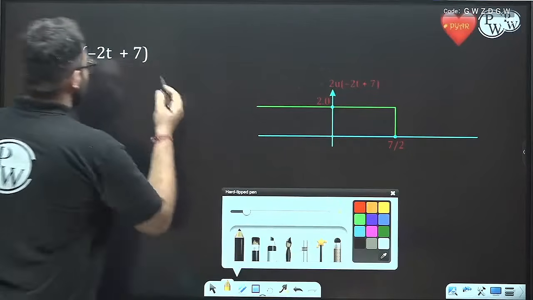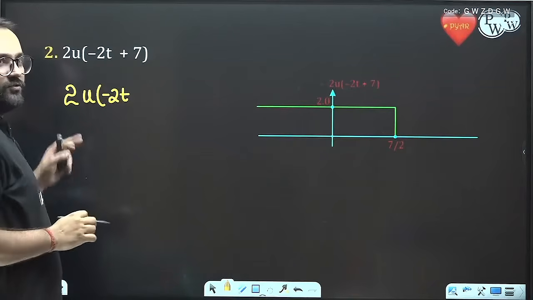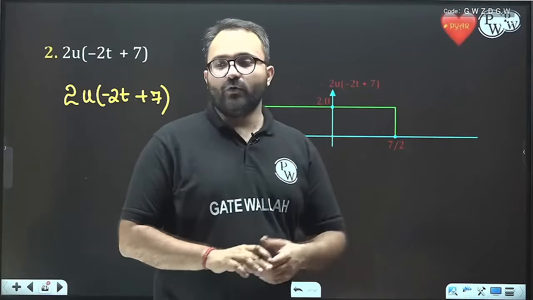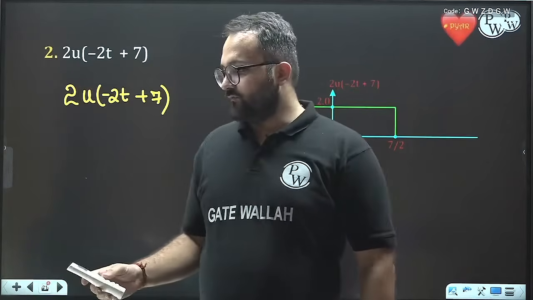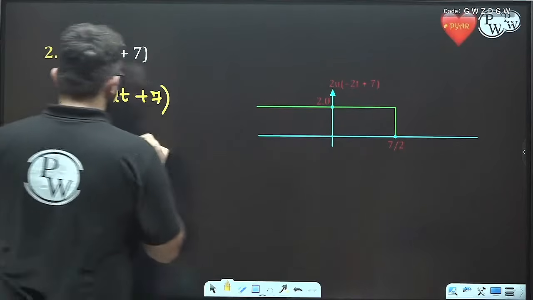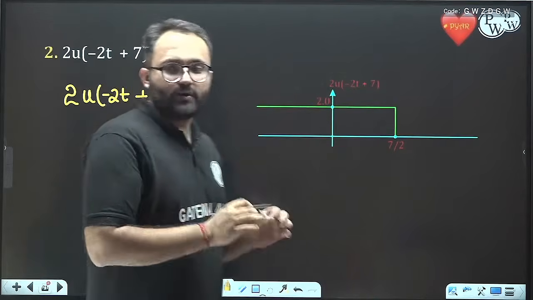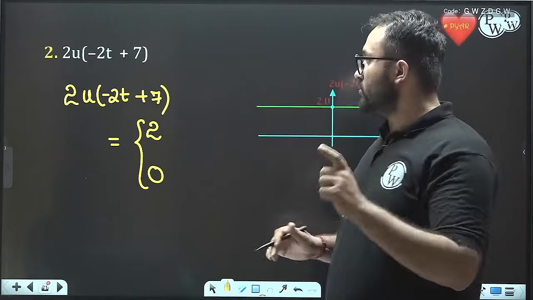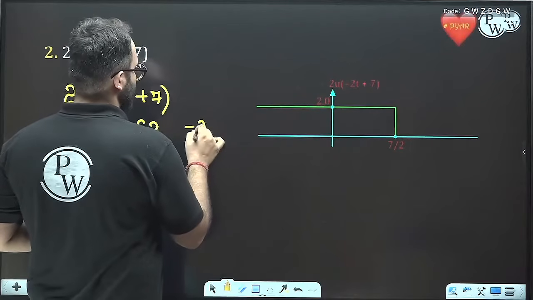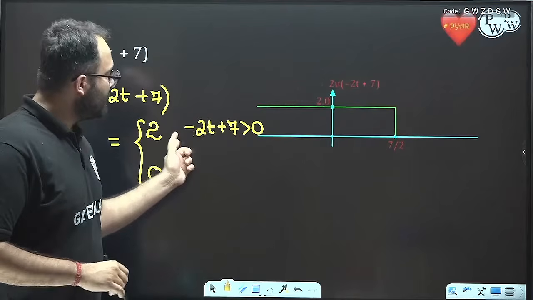Another example, that is 2 of u(-2t + 7). Now here we can see that this whole u function is getting multiplied by 2. So the value of this function will be equal to 2 or 0. The value will be 2 or 0, and when will it be equal to 2? It will be equal to 2 when the term inside the bracket is positive.